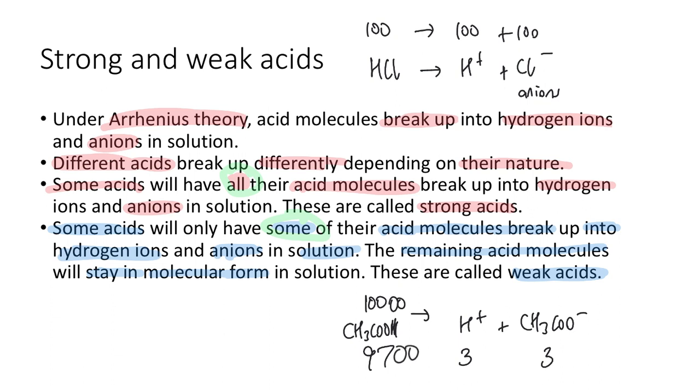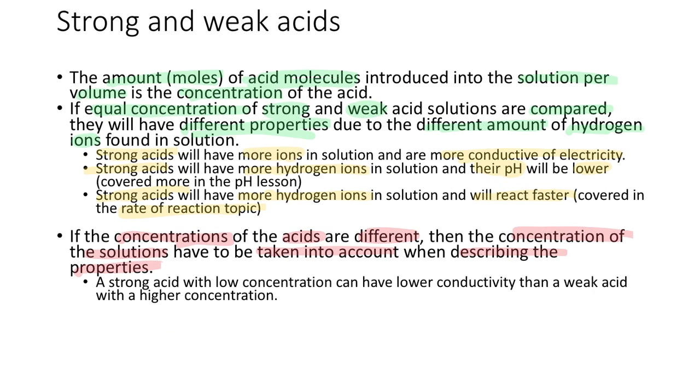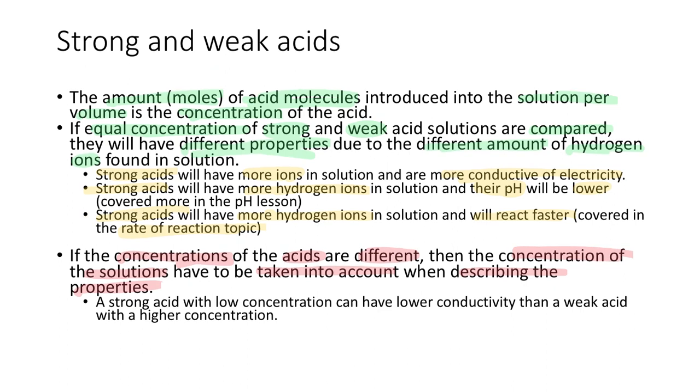So this one here might be 300 of these split apart, and 9,700 stay together. But because this one is much more concentrated than that one, it's going to have more conductivity, and it might react faster because it's got more of these H plus ions in solution. So a strong acid, HCl, with low concentration can have a lower conductivity than a weak acid with higher concentration. That's what we were just talking about. So let's move on.